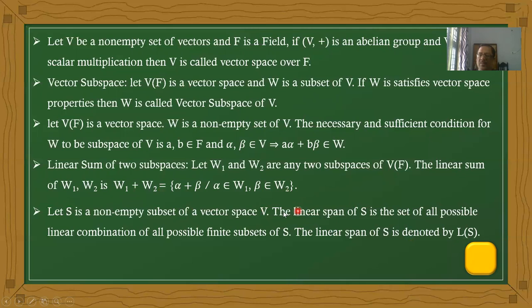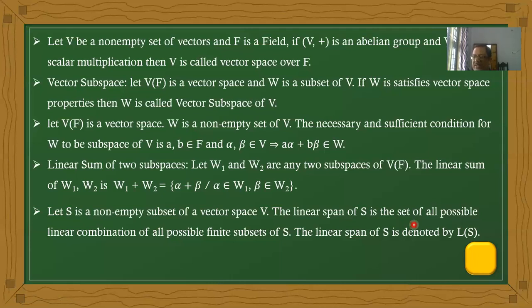The set of all possible linear combinations of all possible subsets of S is the linear span, denoted by L of S. Already we know that the linear span is also a subspace of V. And two important points: if S is an empty set, the linear span L of S is equal to the null space, the zero vector.